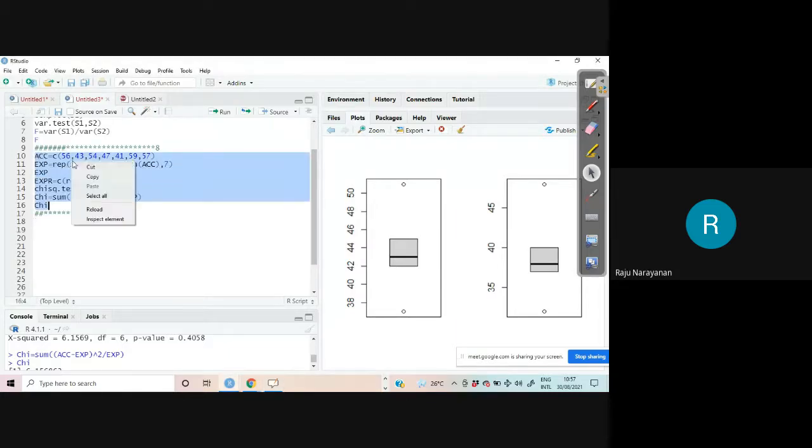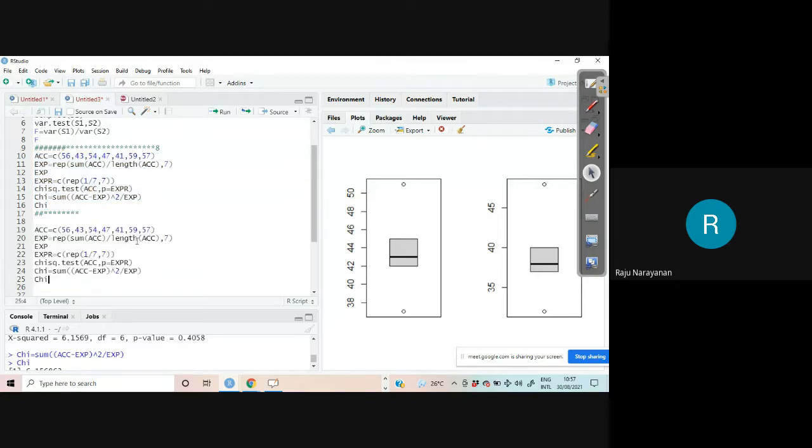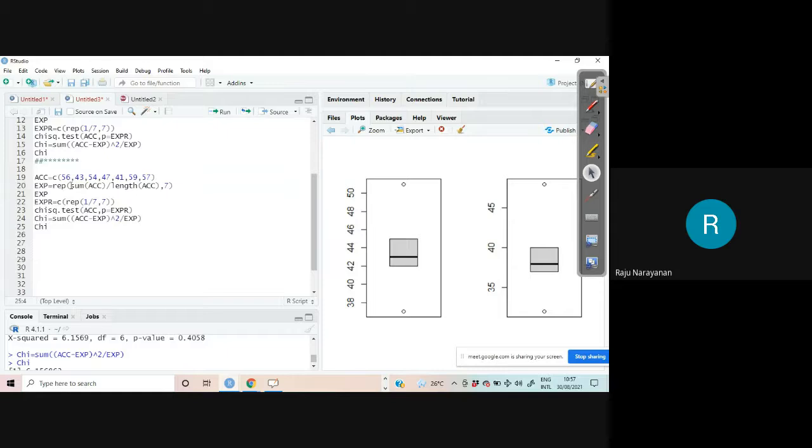And we can copy these things because that is already verified. Therefore, 43, 56, 54, 47, 41, 59. I can delete other values. And what will be the expected frequency? Same.